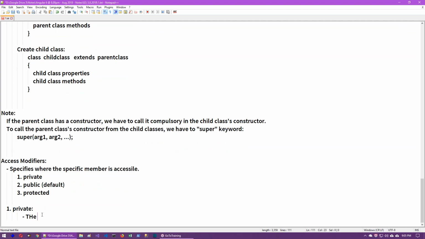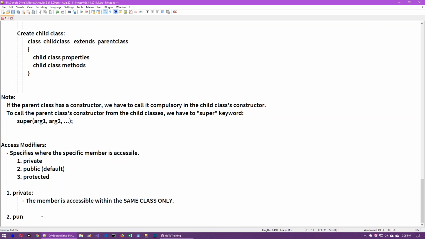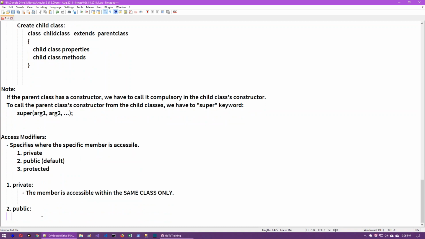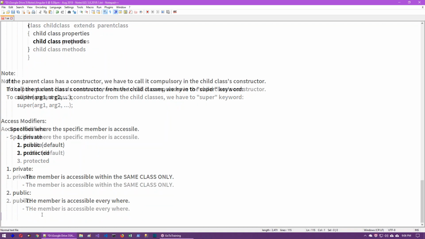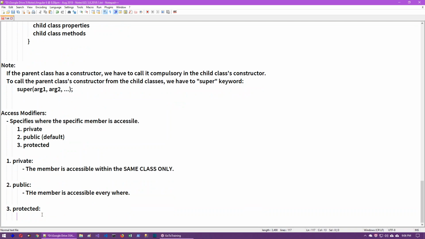Private means the member is accessible within the same class only. Outside the class it's not accessible. Public means the member is accessible everywhere, with no restriction. Public is the default, which means if you don't declare anything, it is taken as public.